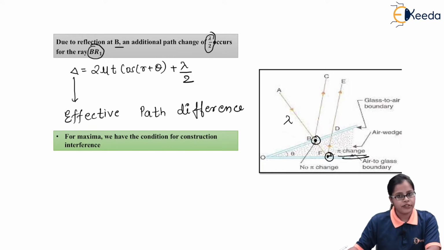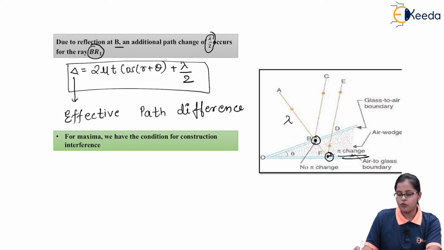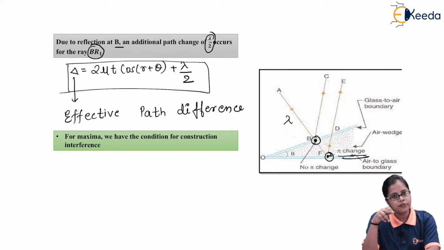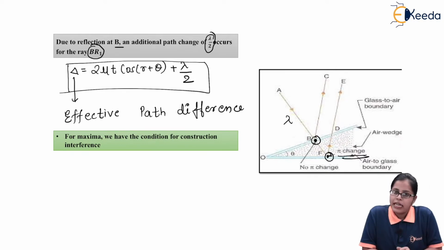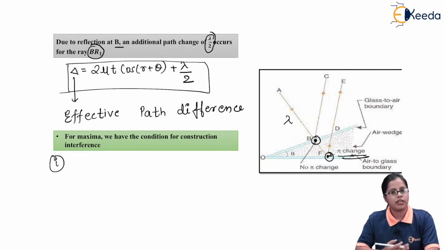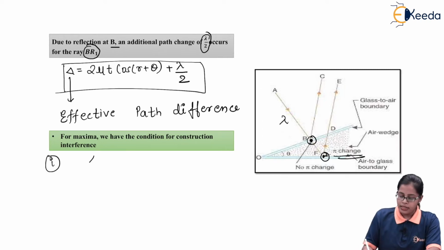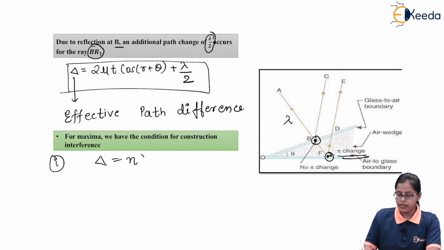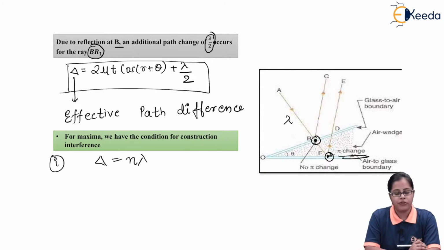As we get the effective path difference delta = 2 mu t cos(r + theta) + lambda by 2. Why the additional path difference? Because there is a phase or path difference occurring at point B. So if we are calculating the condition for maxima, that is constructive interference, we need to be aware that the path difference should always be equal to an integral multiple of lambda. So for the first condition, for constructive interference or maxima, the delta value, that is the path difference, should be equal to an integral multiple of lambda.